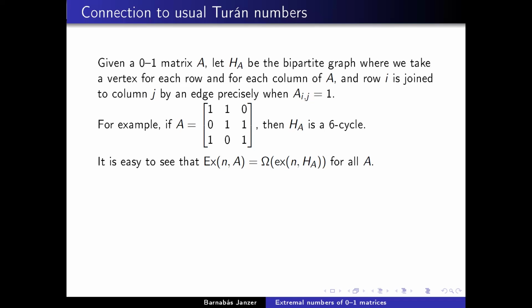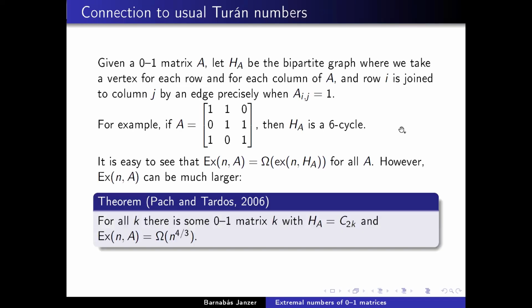But although it was initially conjectured that these two extremal numbers are usually roughly the same order of magnitude, this is actually not true, and the extremal number of the matrix can be much larger than the extremal number of the corresponding bipartite graph. And this was proved by Pach and Tardos in 2006, who showed that you can have examples of matrices which correspond to arbitrarily long cycles, yet their extremal number is at least n to the 4/3.